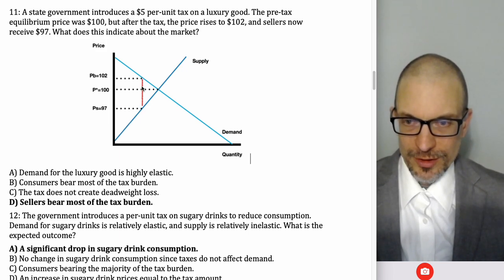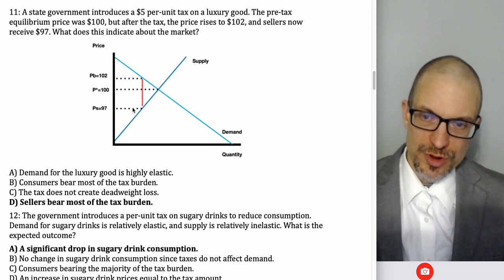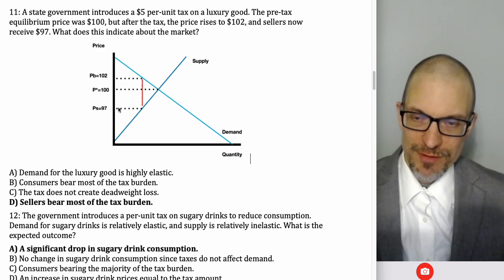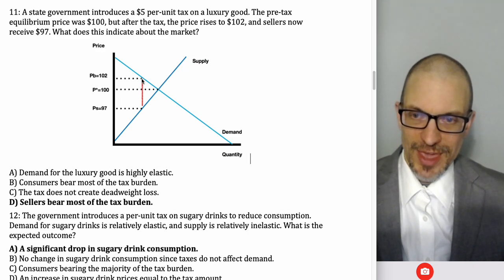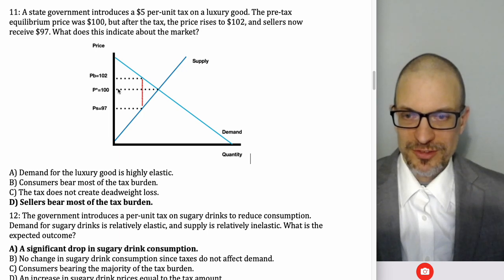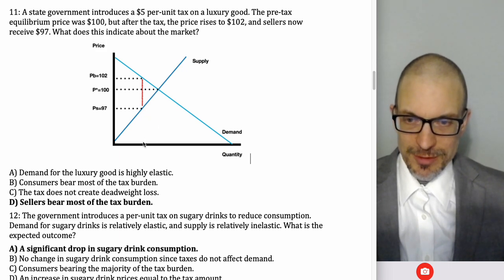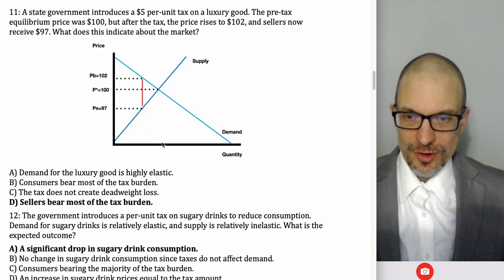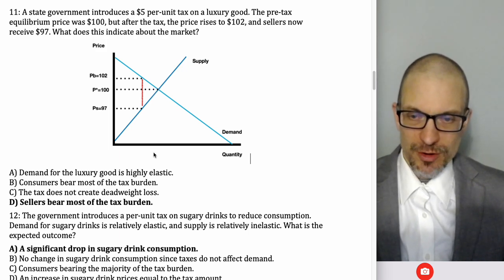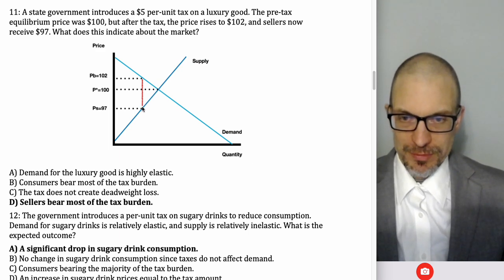This rectangle, bounded on one side by the size of the tax, those $5, and then over the units actually sold, this big rectangle is tax revenue. This littler rectangle right here is the amount of tax revenue paid by buyers. And this is the tax revenue paid by sellers. These two triangles right here are deadweight loss, right? So as the quantity traded lowers substantially from the equilibrium quantity, this widens the triangle over which demand is higher than supply.